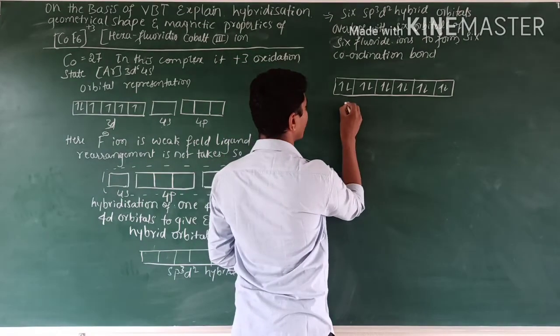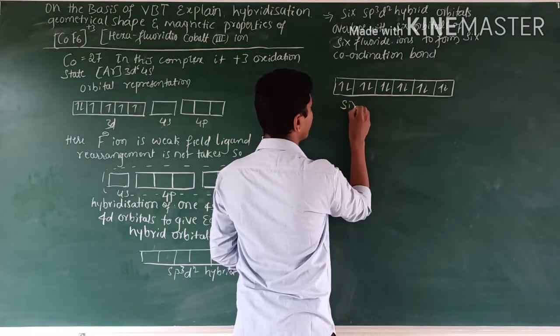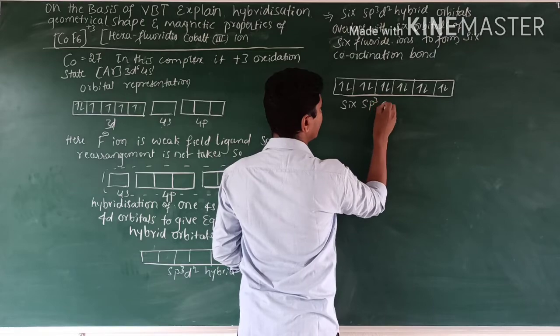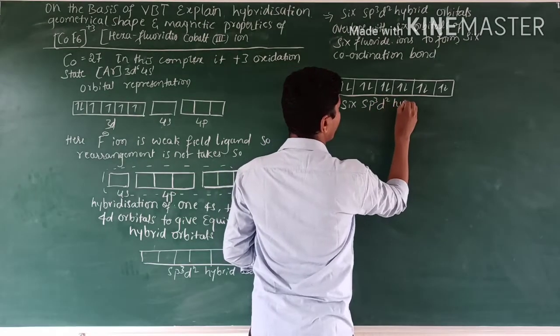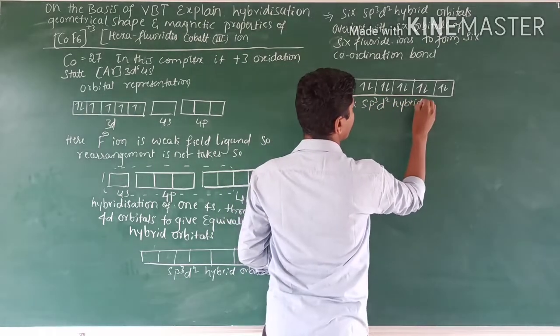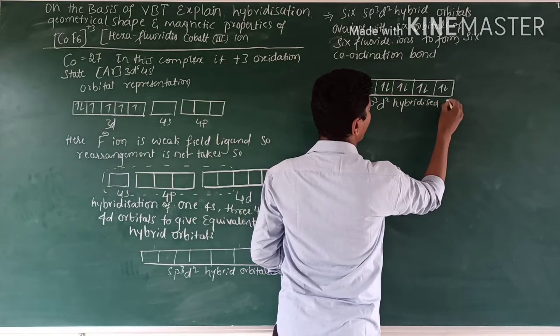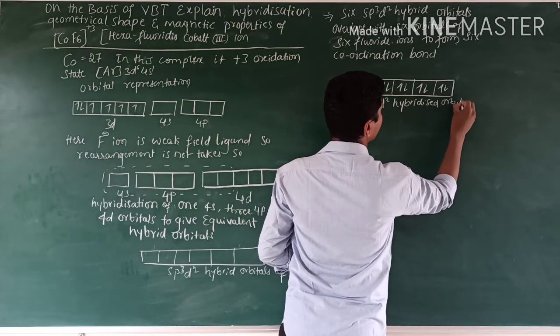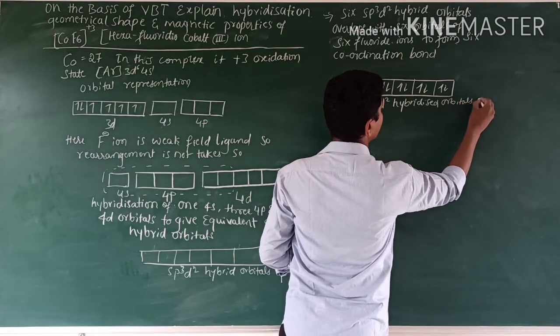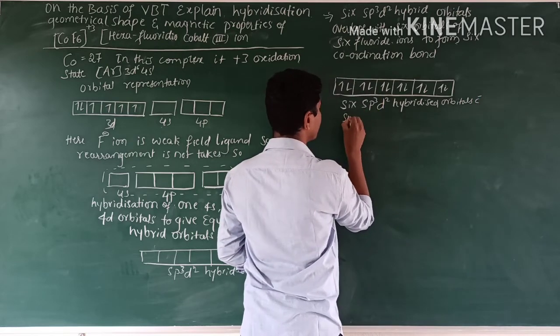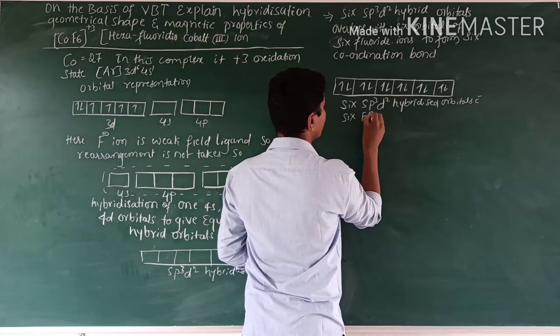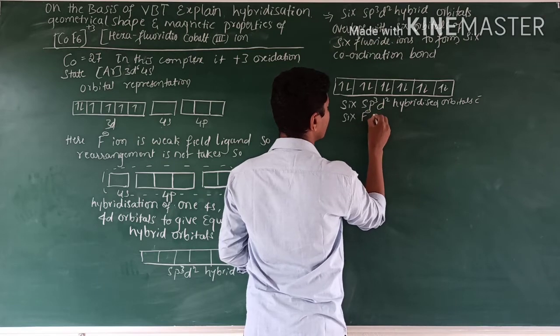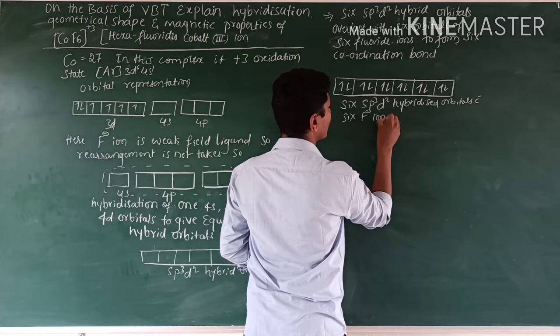See here what happens. 6 sp3d2 hybridized orbitals overlap with 6 F minus ion orbitals.